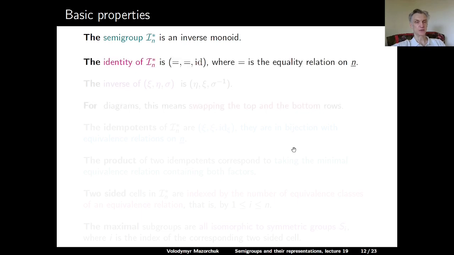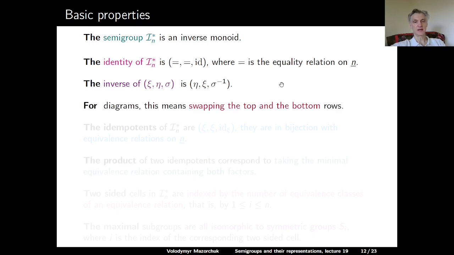The identity of this monoid is the element equality identity. So equality is the equality relation on n underlined, and identity is the identity map between the equivalence classes of this relation to itself. The inverse of an element psi eta sigma is eta psi sigma inverse. And for diagrams, taking the inverse means swapping the top and the bottom rows.